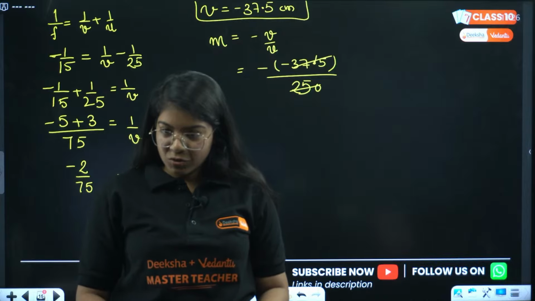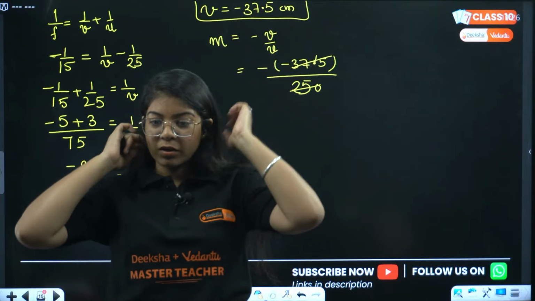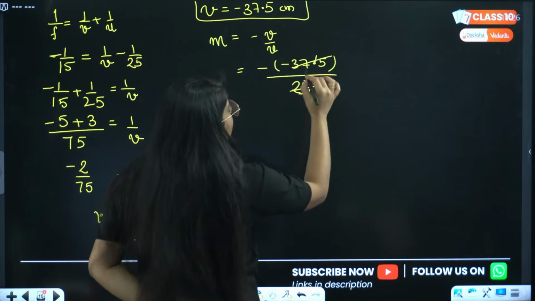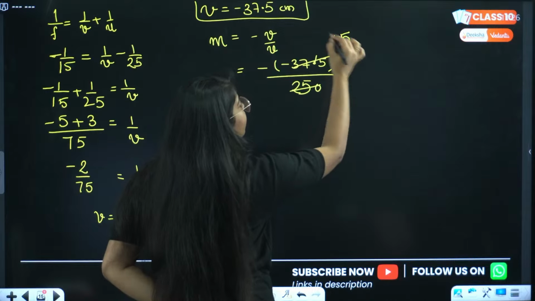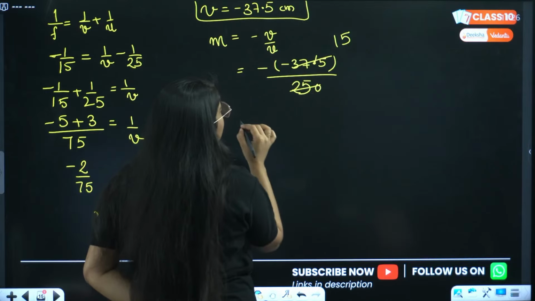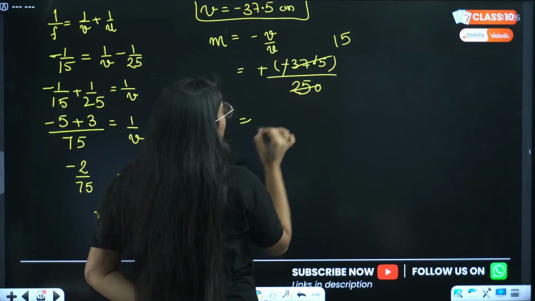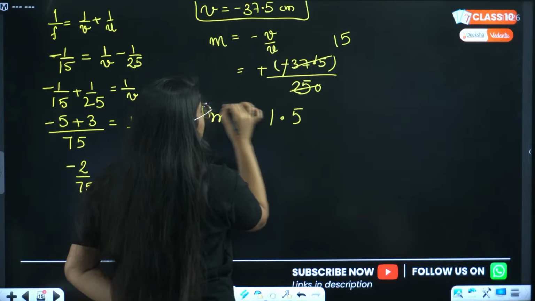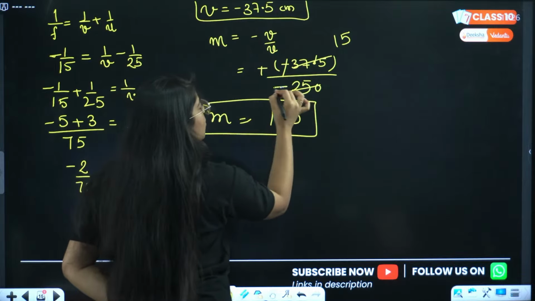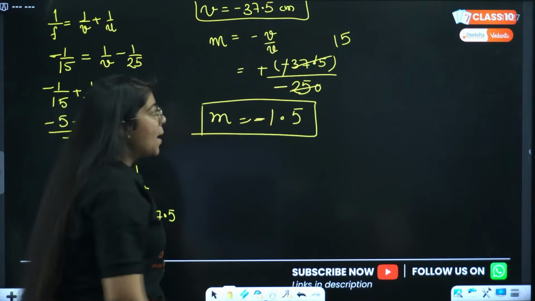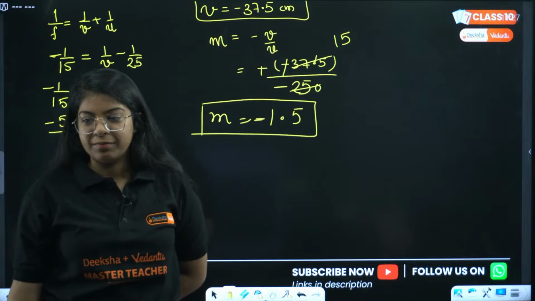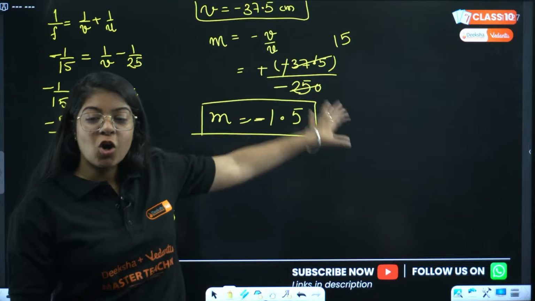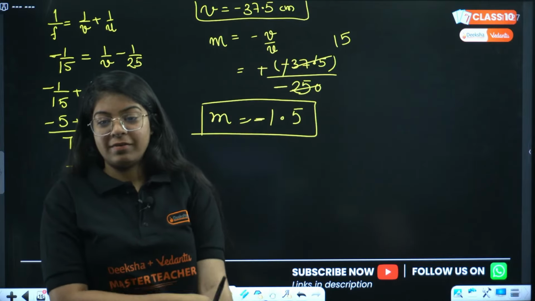Rohan is saying minus 25. Okay. See, if you cut this, you will get around 15. When you cut this you'll get 15 and this cancels out, so magnification will come out to be 1.5. Oh, this is also negative, so magnification will be minus 1.5. Can you solve this calculation or not, everyone?